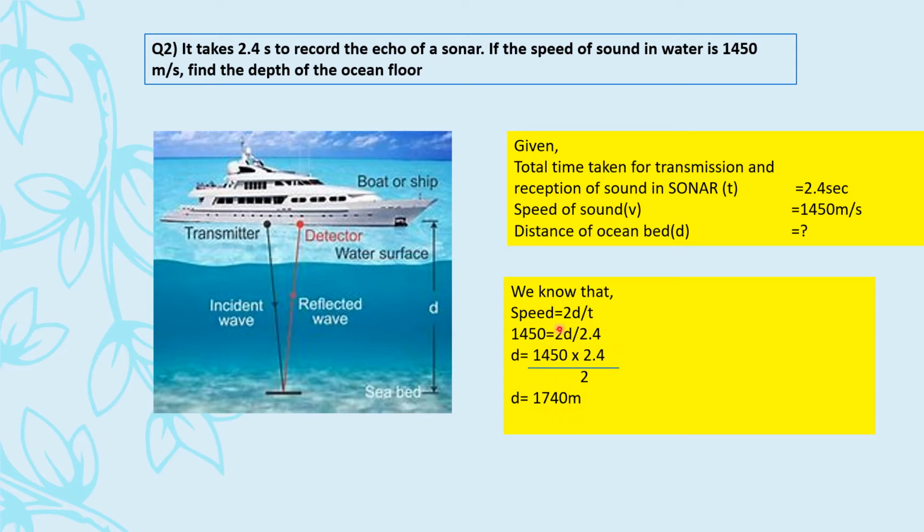Ma'am, how do we solve this? So first thing is to remove the decimal. When you remove this decimal, right, one zero will be added here. That 0 and 0 would cancel out. 24 divided by 2 would be 12. Cancel this, so multiply 145 by 12. Your answer would be 1740 meter.